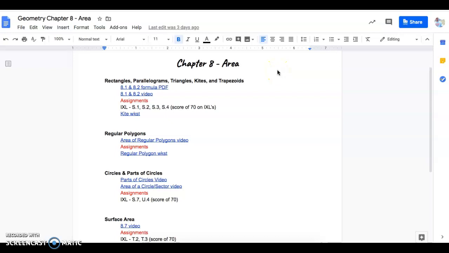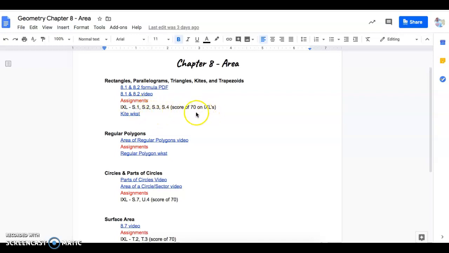Okay, everybody, here's our outline for Chapter 8, which is going over area. Within each section, I have some information and resources. So here you can see there's a PDF and a video that goes along with talking about area of these figures. And then here's your assignments for that unit.